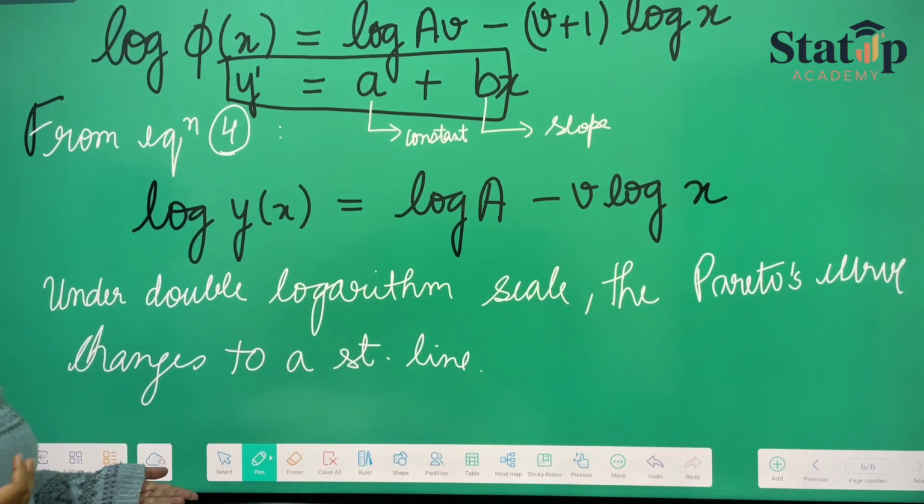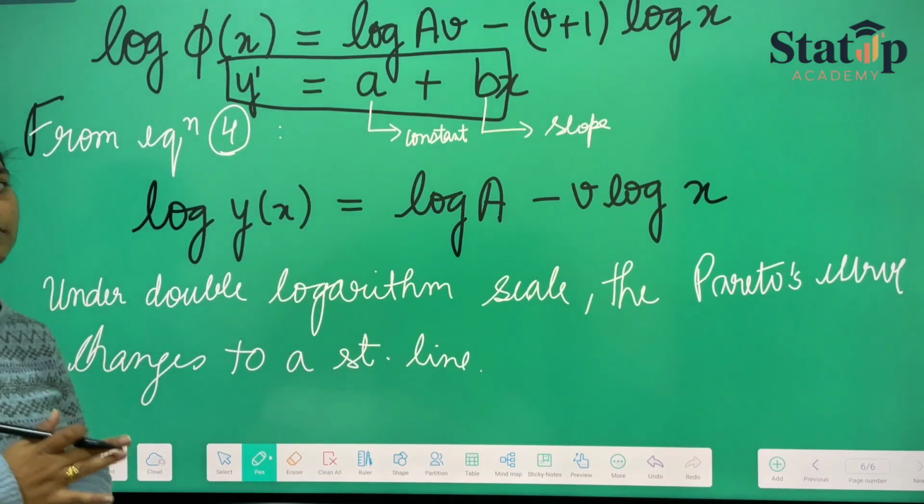So under double logarithmic scale, we can convert Pareto's curve into a straight line. That's it. That was your formation of equation.